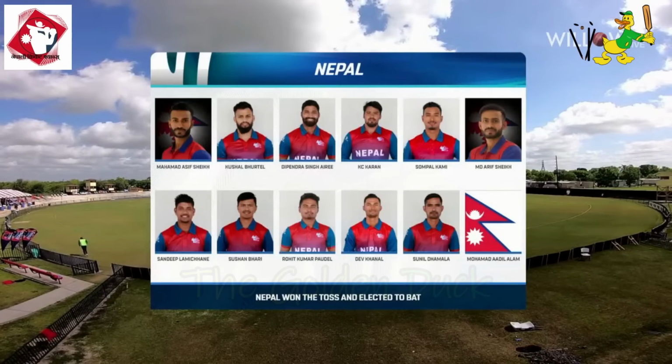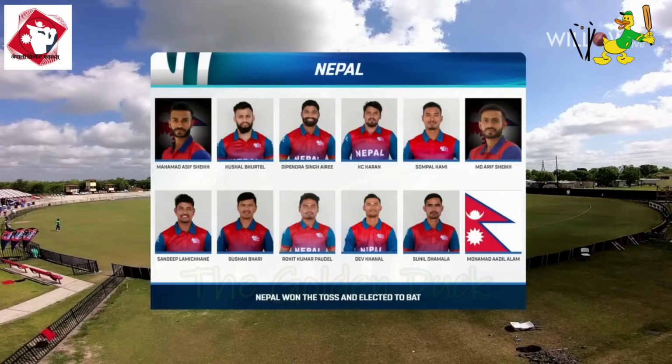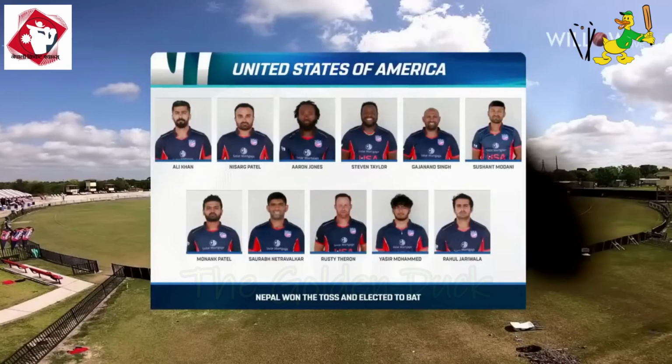Sunil Damula, Sagar Dakal, and Binod Bandari all exiting the 11 as Adil Alam also comes into the squad today. Here's a look at the USA squad. Just one change. Nisarg Patel coming in for Nash Kenjigay.